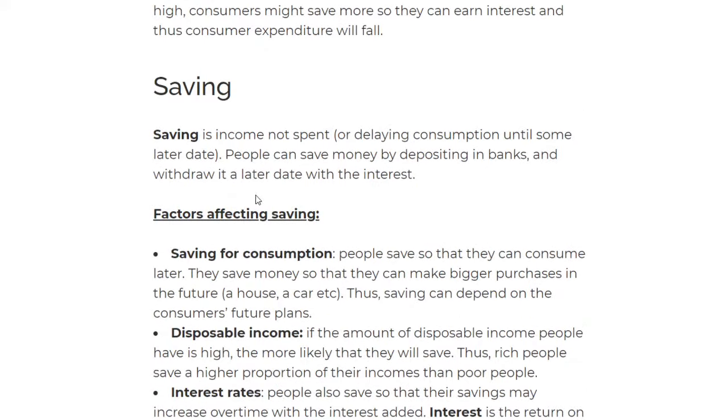Then we move on to saving. Talking about saving, let's have a look at saving. Saving basically talks about when the income is not spent, and when people save the money by depositing it in the banks and then they withdraw it later. And that is what we call saving. Okay. So what are the factors that affect saving?